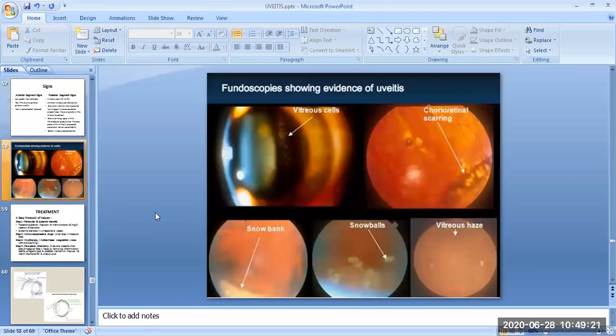These are the fundoscopies showing the evidence of uveitis. In the upper left image, you will see the vitreous cells present in the posterior segment. There is chorioretinal scarring in the right upper image. In the lower images, there is snow banking, and ants' eggs, and in the right lower image there is vitreous haze. So all these signs will be present in case of intermediate uveitis.